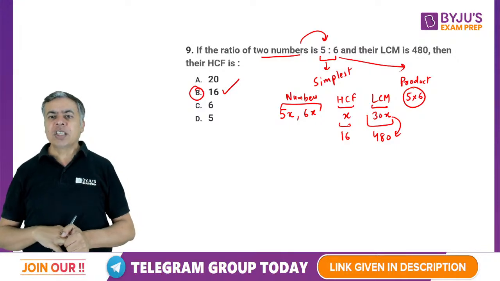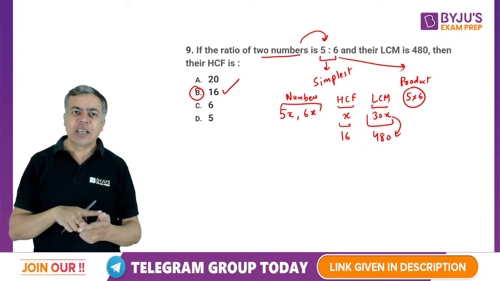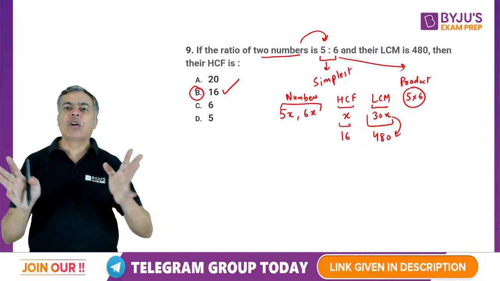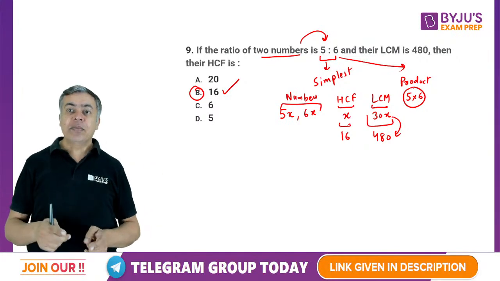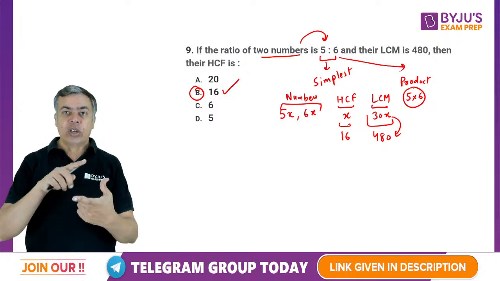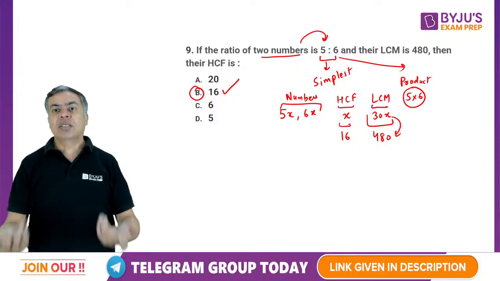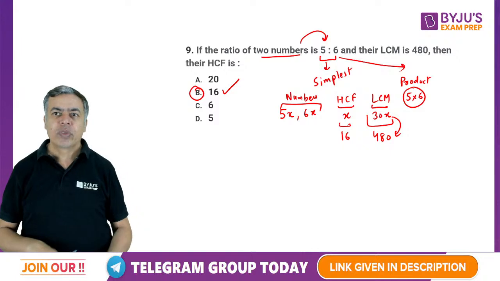This is because 5x and 6x are both multiples of x. x is a common factor, so it is the highest common factor because 5 and 6 have nothing common. LCM must contain everything, so it is a multiple of x and also of 5 and 6, so it becomes 30x, the lowest common multiple of 5x and 6x.